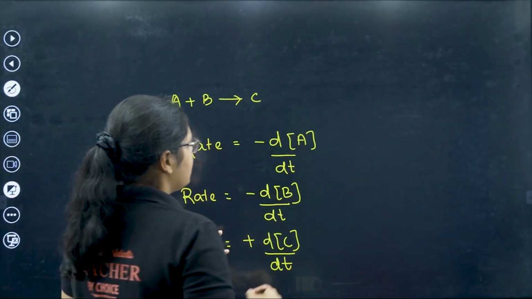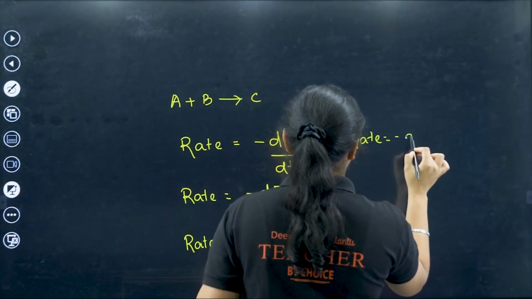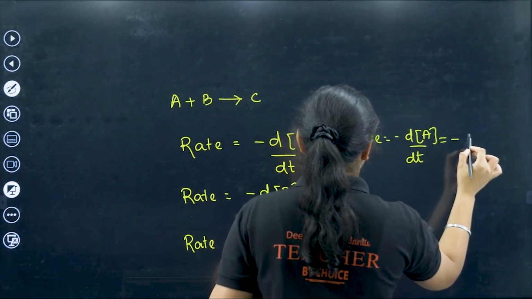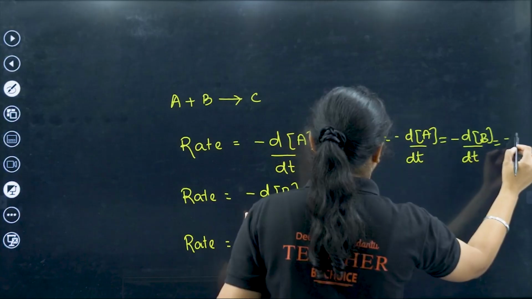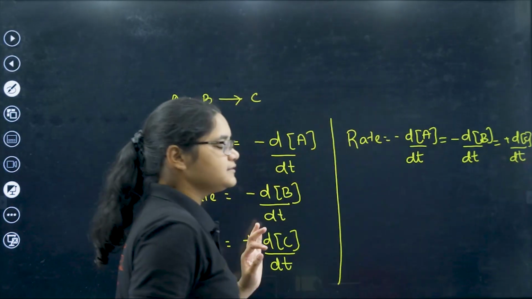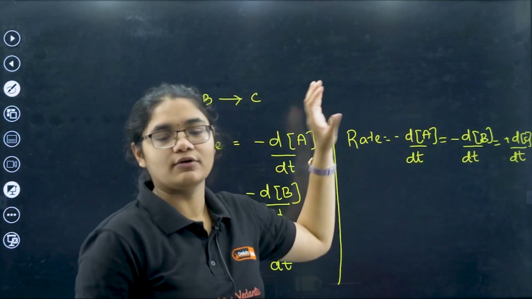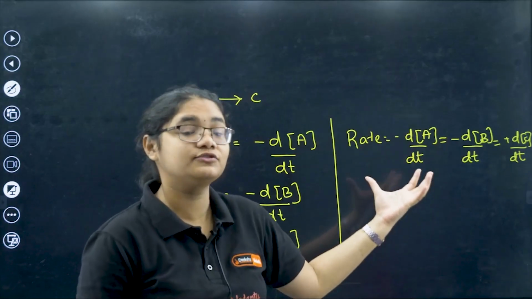Now I can equate all of them and write rate is equal to minus dA by dt, is equal to minus dB by dt, is equal to plus dC by dt. This is how we express the rate of a reaction. This is the equation from where we will get questions.